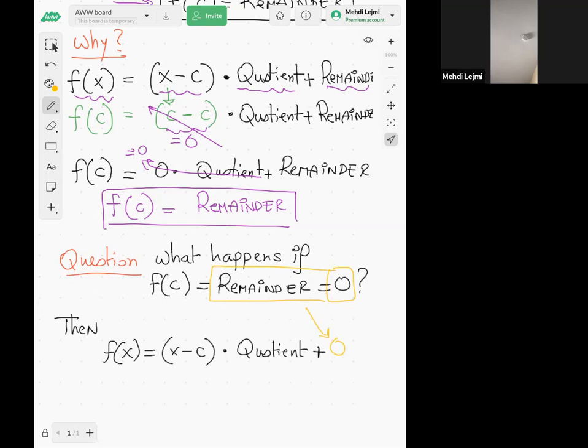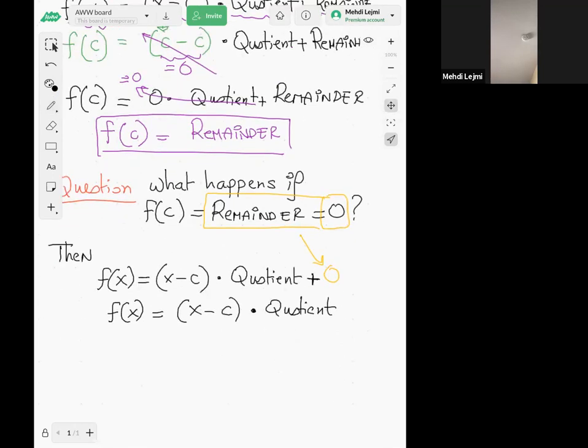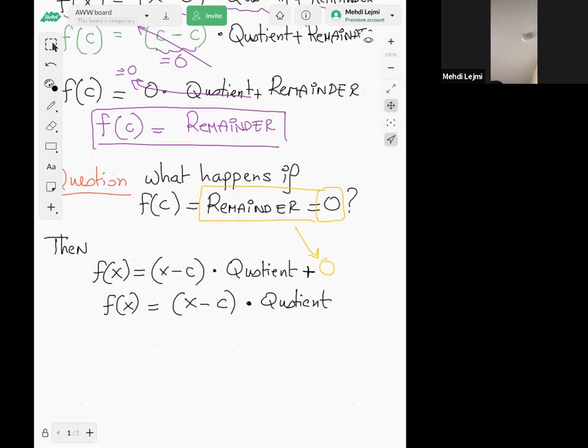So if your remainder is 0, or f of c is 0, then f of x is equal to x minus c times the quotient. And that's it. This is very good, because if your function f of x is equal to x minus c times the quotient, it means that we got a factorization of f of x.